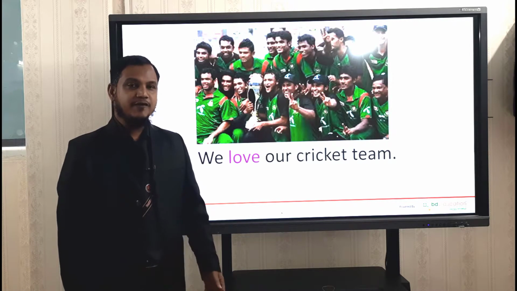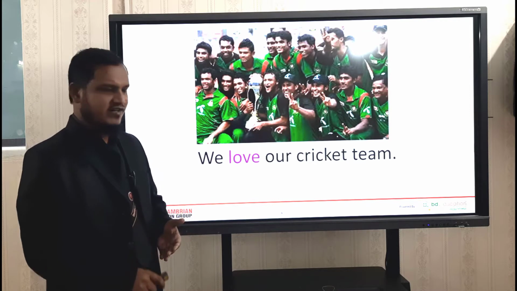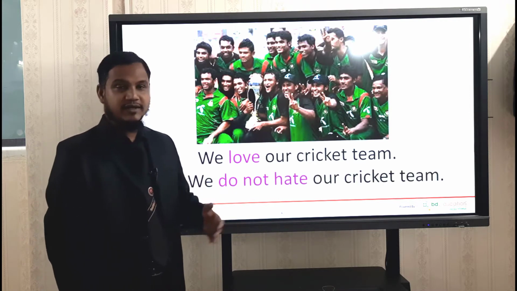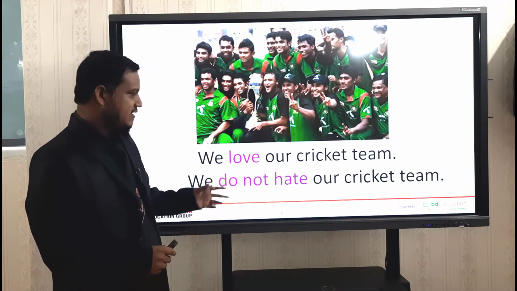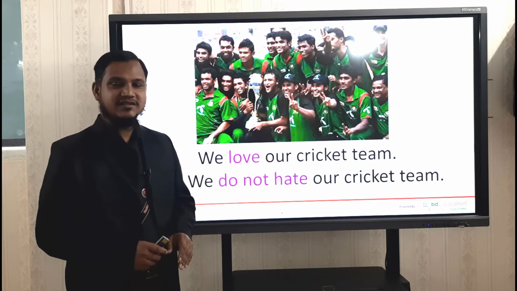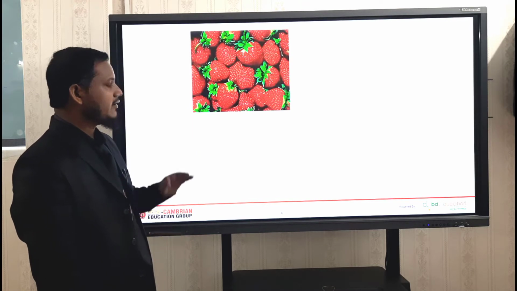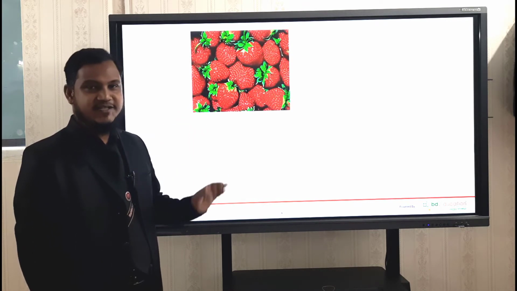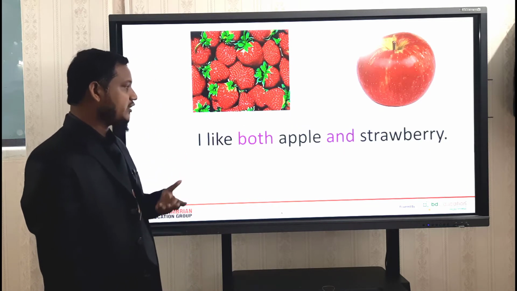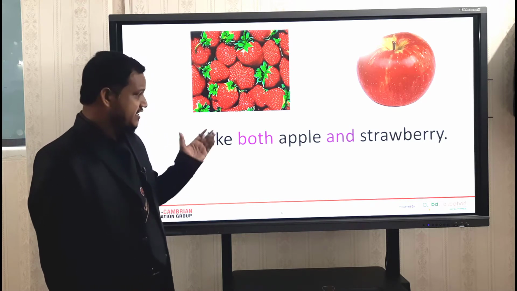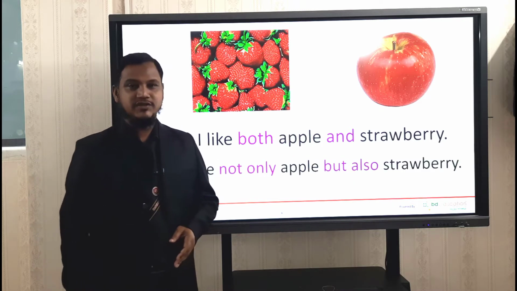Dear students, if we want, we can say this sentence in another way. What is that? We do not hate our cricket team. Look at this, dear students. There are two sentences and the pattern is different, but actually their meaning is similar. Dear students, look at this. This is strawberry, very nice fruit, and this is an apple. I like both apple and strawberry. Instead of this sentence, I can also say, I like not only apple, but also strawberry.